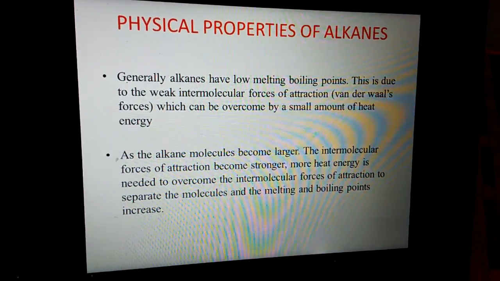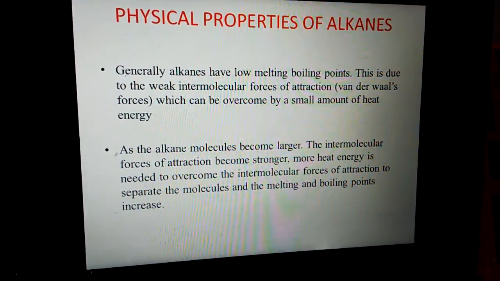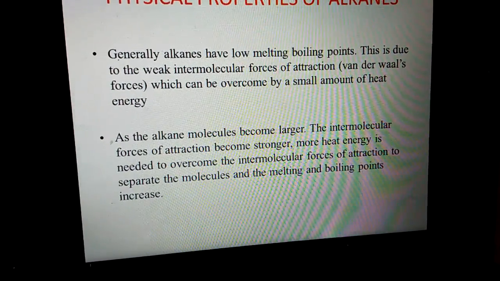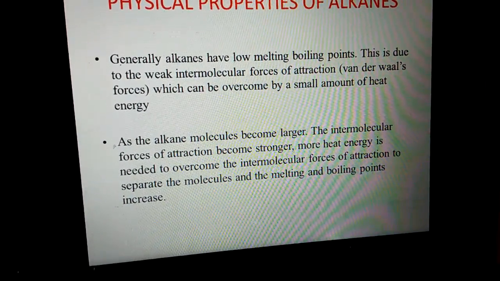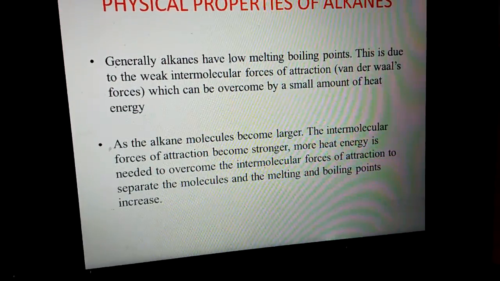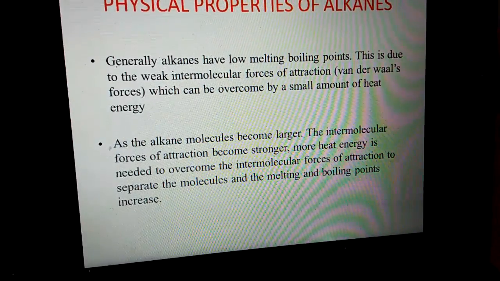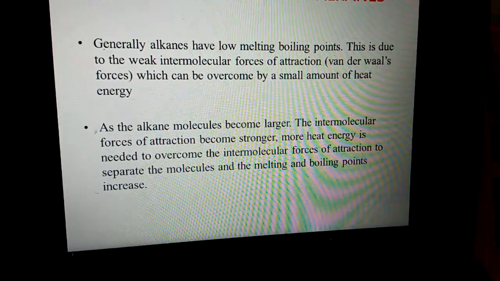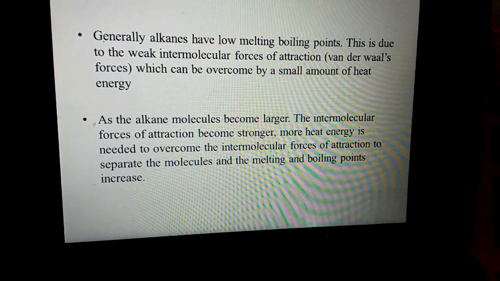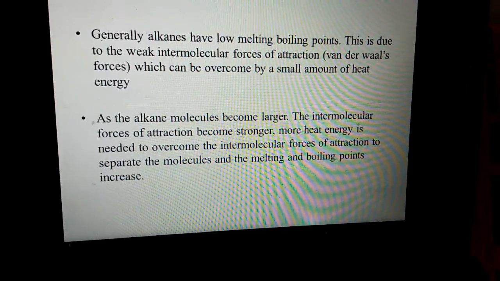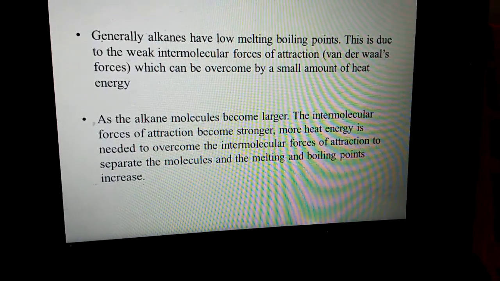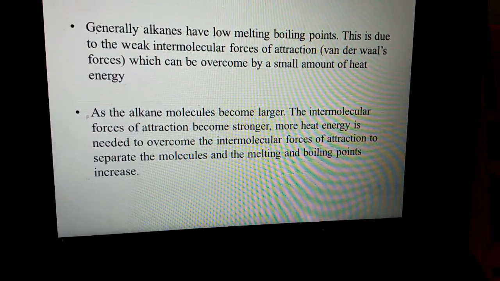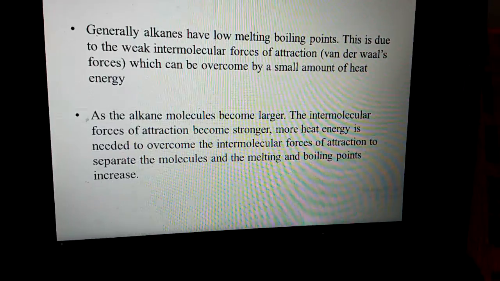Generally, alkanes have low melting points. This is due to weak intermolecular forces of attraction, nothing but van der Waals forces, which can be overcome by a small amount of heat energy. As alkane molecules become longer, intermolecular forces of attraction become stronger. More heat energy is needed to overcome them to separate the molecules, and the melting point increases.